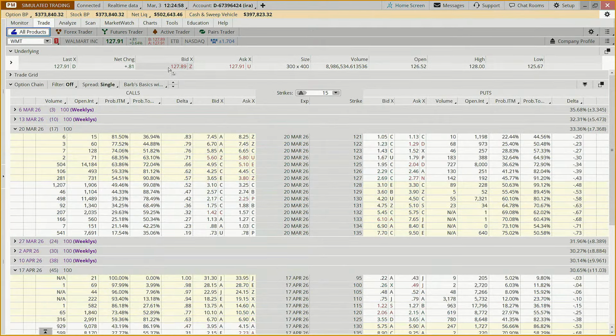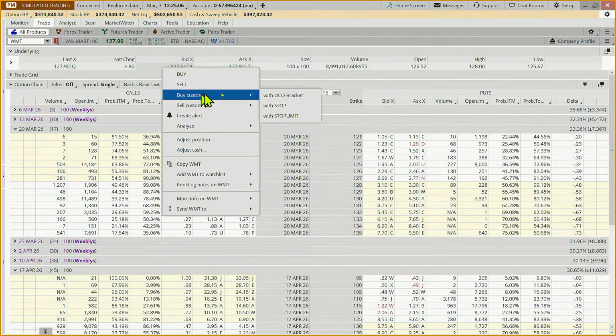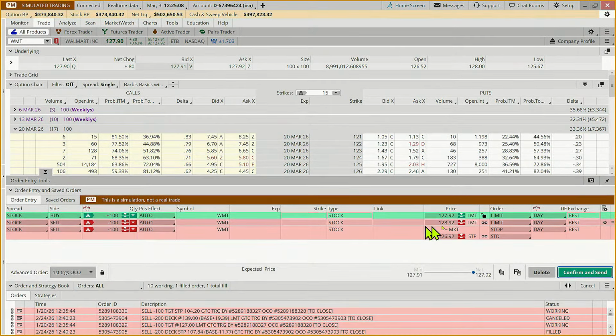We're going to buy, well, we have a $500,000 account, so we can have a $25,000 position. So we're going to buy 200 shares and we're going to buy custom with an OCO bracket. We're going to put a target in of 134.50, and we're going to put an exit in at $122.18. And we're going to make this 200.